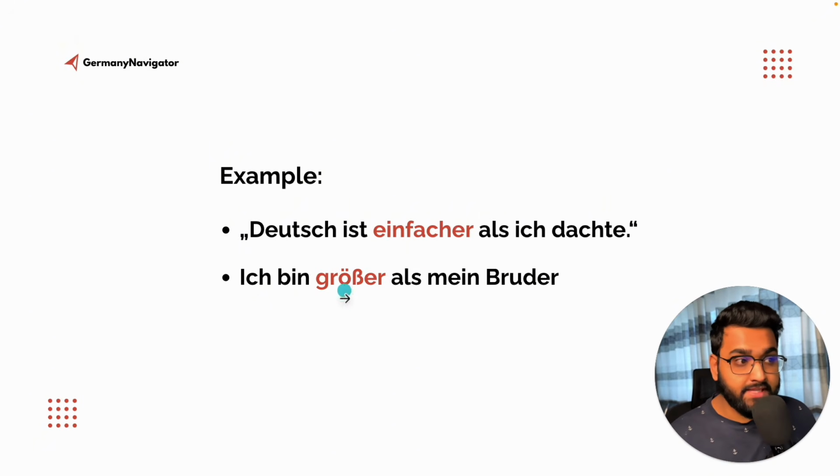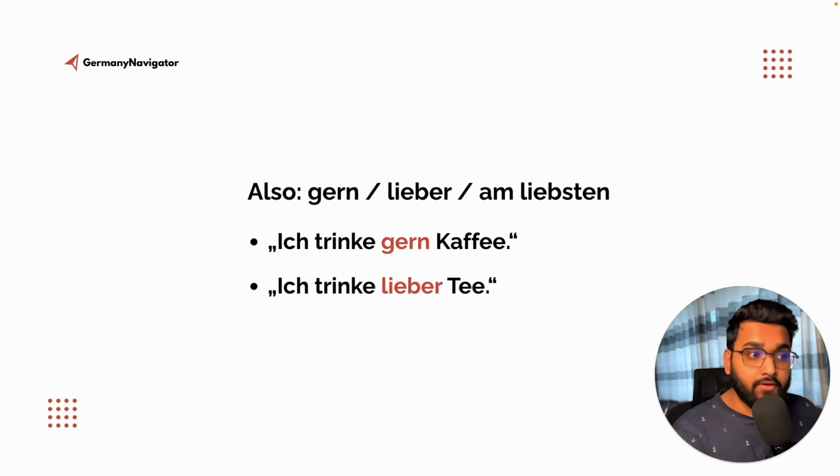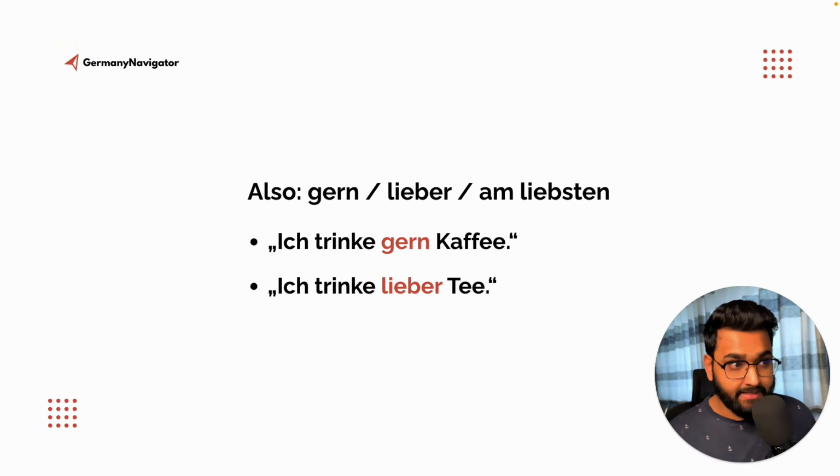So as you can see, if you use the adjectives, you can compare between two things. Also try to use gern, lieber, am liebsten. For example, ich trinke gern Kaffee. That means I love to drink coffee. Then ich trinke lieber Tee. That means I prefer tea. So gern, lieber. These are also words you can use to compare between two things.